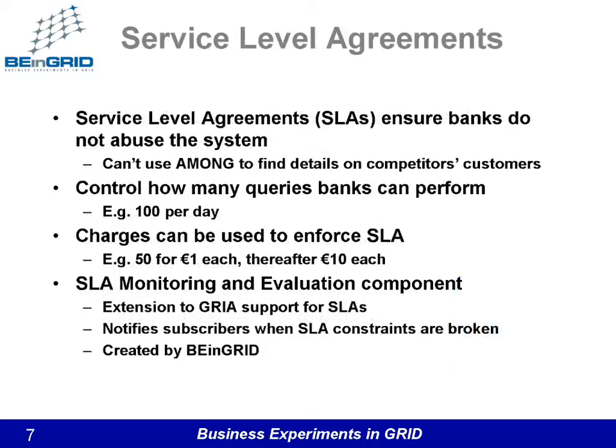Service-level agreements, or SLAs, are at the core of Among and are used to ensure that banks cannot abuse the system, for example by using Among to obtain information on all a competitor's customers. SLAs control how many queries banks can perform, for example 100 per day. The SLAs are enforced via charging, so the rate for queries can climb as more queries are used.